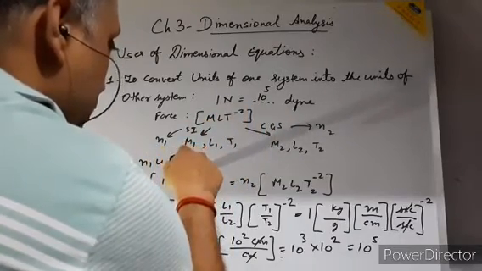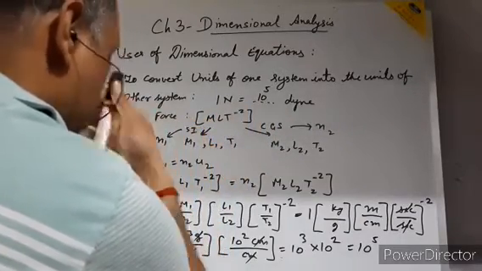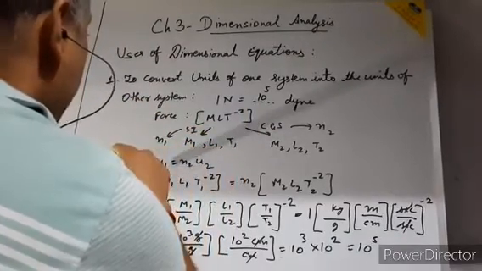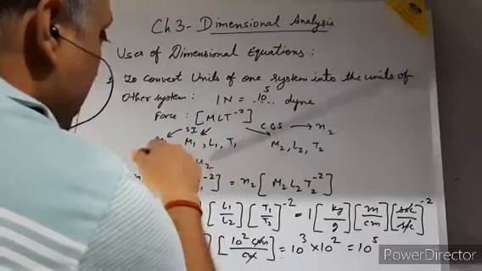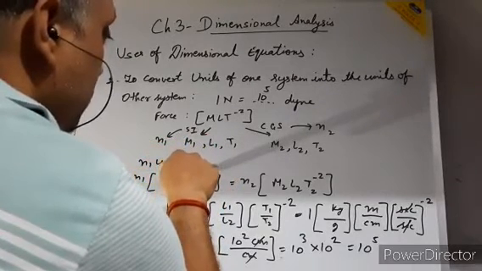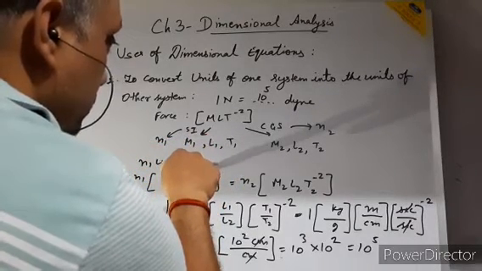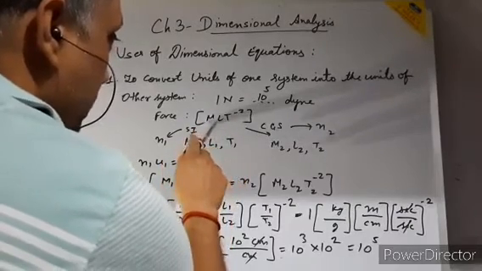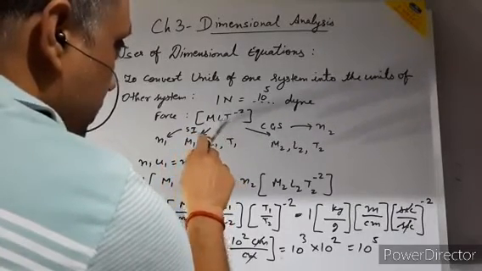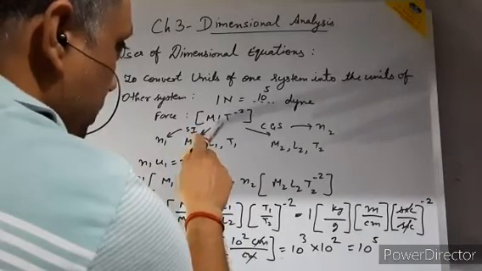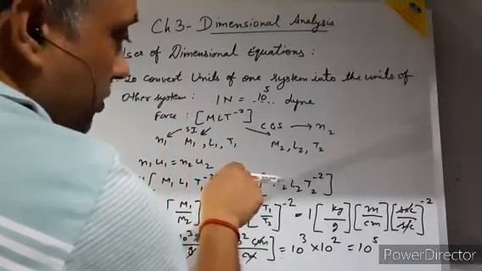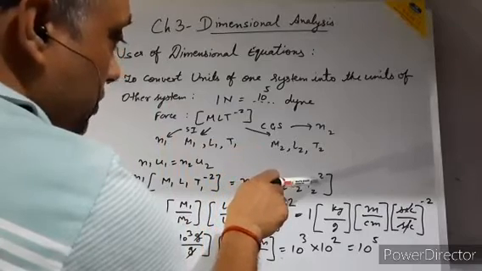N1 U1 is equal to N2 U2. That we have done just before. So this is your U1: M1 L1 T1 to the power minus 2. If it is in CGS system, it is M2 L2 T2 to the power minus 2.